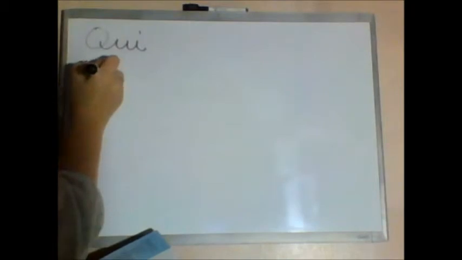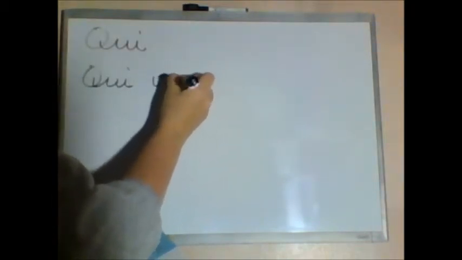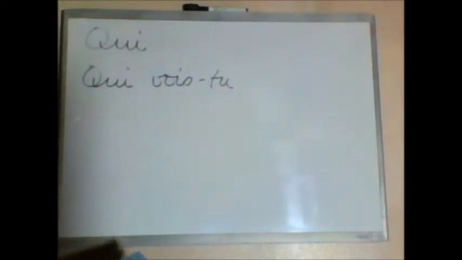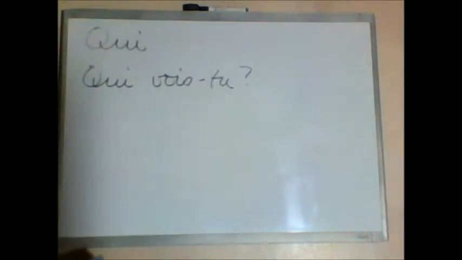Numéro 2. Je vois Marianne. I see Marianne. So I want to say, who do I see? Again, I have a person, so I'm going to go with qui. You really want vois-tu. Who do you see? And then the answer would be, I see Marianne. So, qui vois-tu? Who or whom do you see?